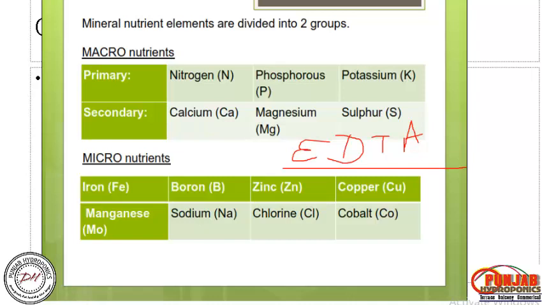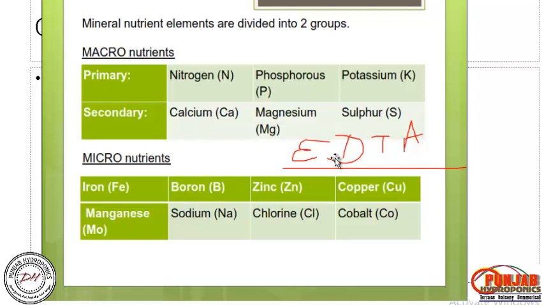And what about the micronutrients? Micronutrients, for example, iron, boron, zinc, copper, and then manganese, sodium, chlorine and cobalt. So what is the feature of micronutrients? Micronutrients are not easily soluble in water, so you have to provide EDTA. Can you tell me why these micronutrients are not easily soluble in water? Anyone?